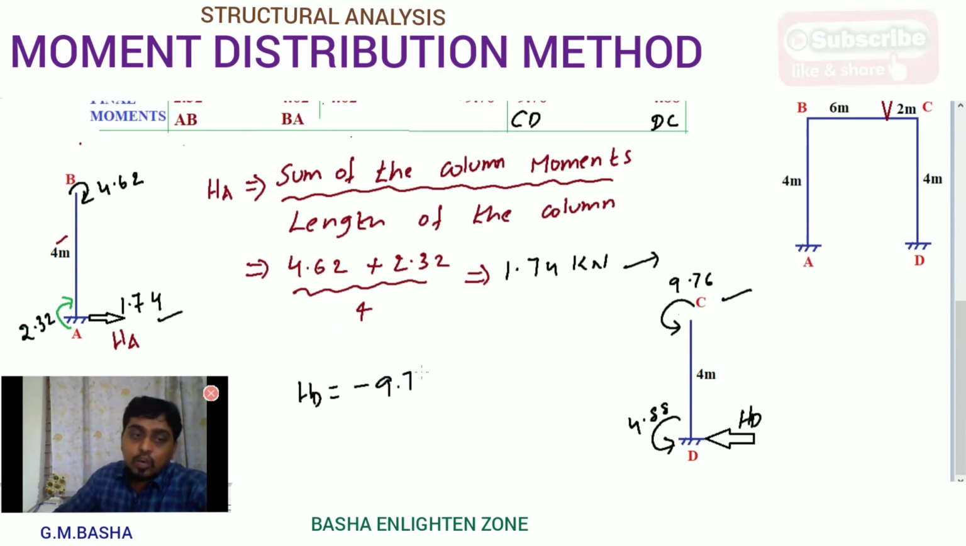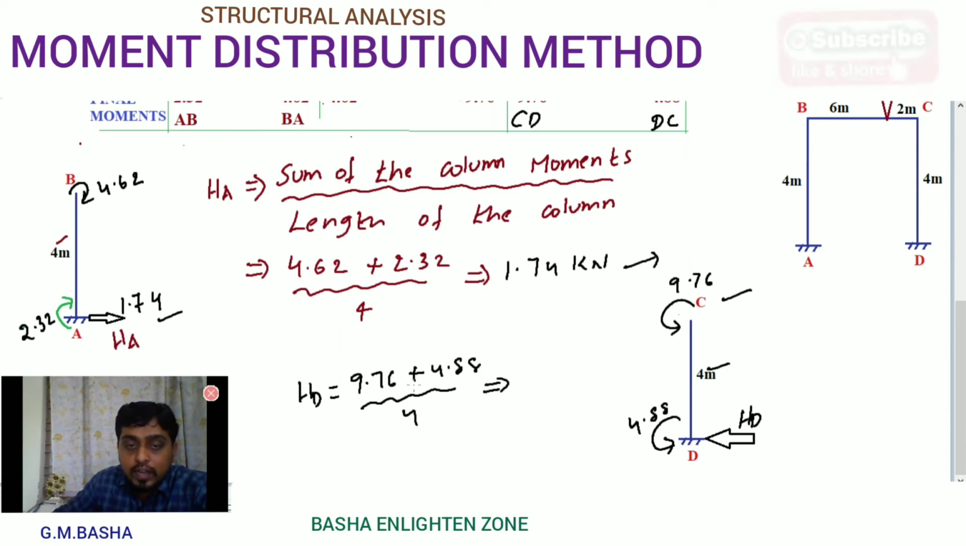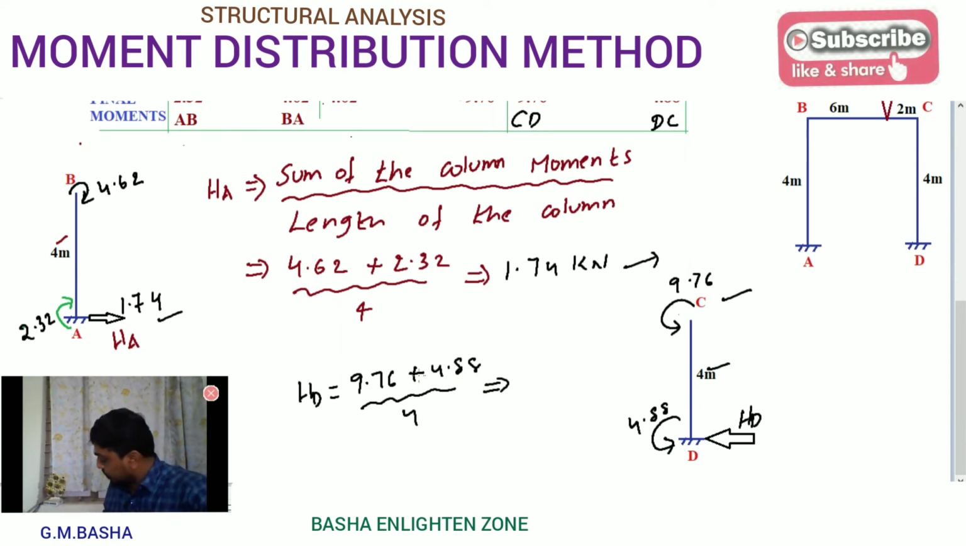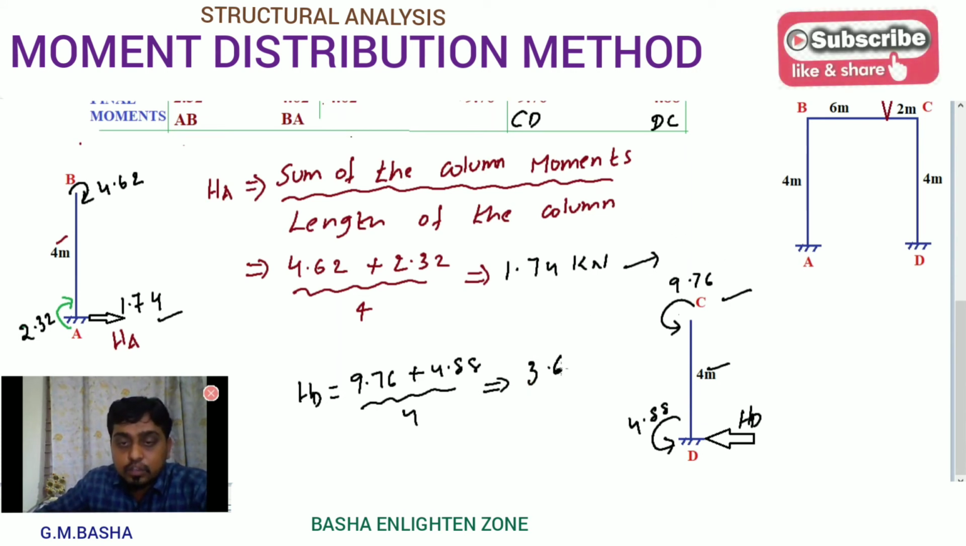So don't take negative value here. Why? Because already we are taking in the form of negative and positive only here. Based on the directions, we can see that directly. So don't take negative value. I am applying directly anti-clockwise moment here. That is 9.76 plus 4.88 divided by the length of the particular column, which is 4 meters. If you simplify that, you will get 3.66 kilonewton. So HD will be equal to 3.66 kilonewton.